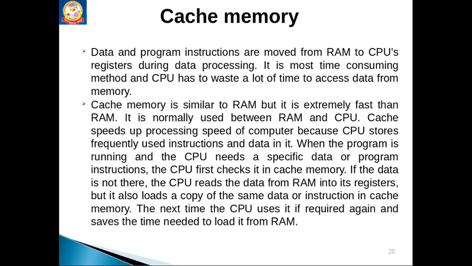Hit ratio means how much of the time the data is accessed from the cache. Suppose if 90% of the time I am able to find items in the cache, my hit ratio is 90%. If I am able to access 50% of the time from the cache, the hit ratio is 50%. This is our cache memory.